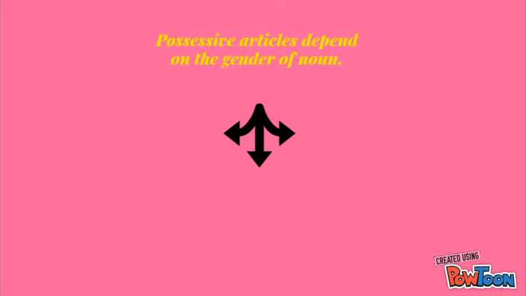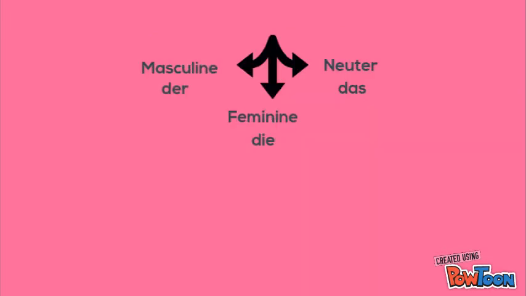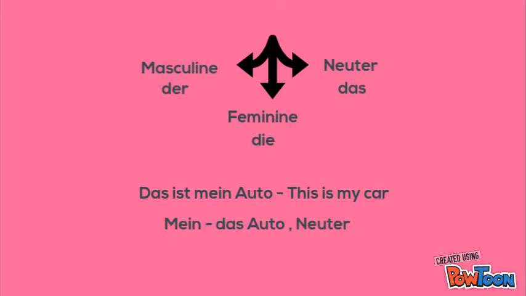And these possessive articles depend on the gender of the noun. Noun gender can be masculine, der, feminine, die, and neuter, das. So for example, if I say, das ist mein Auto, this is my car. I have used mein because it is das Auto. The noun is a neuter noun.